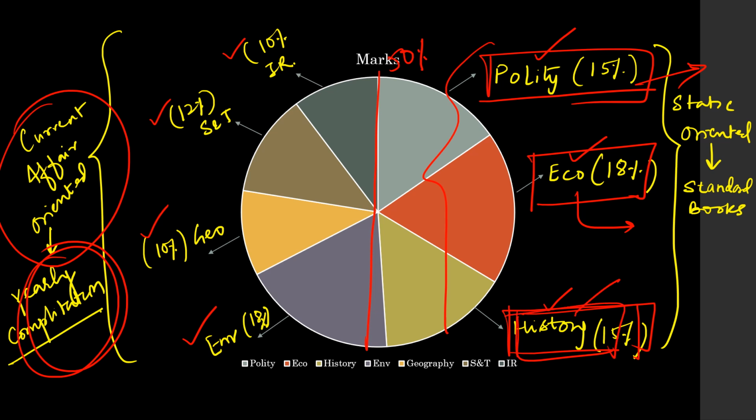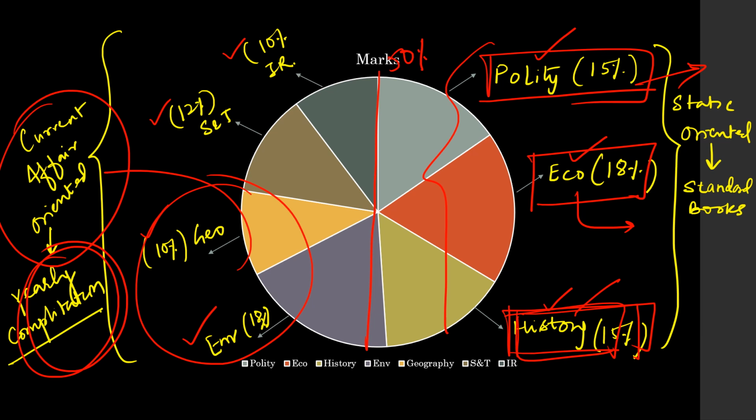So guys, what I will do in this video is that I will give you the most important, most repeated themes in polity, economy, history, and some themes in environment and geography. However, if you see environment and geography, most of the questions these days are coming current affairs oriented.